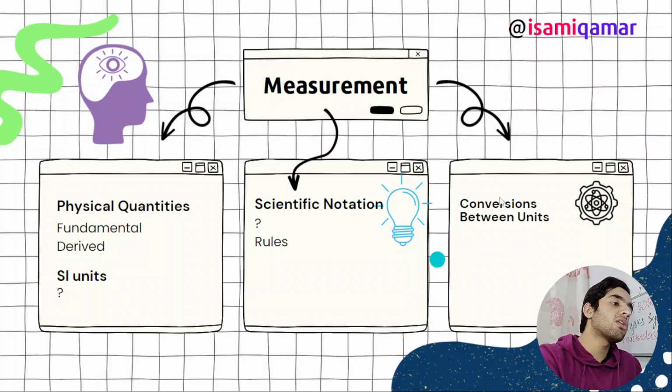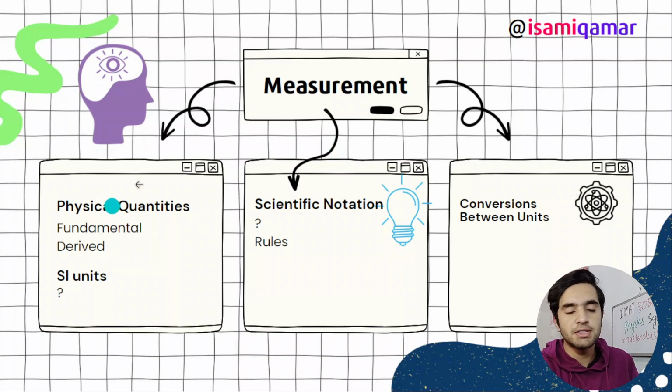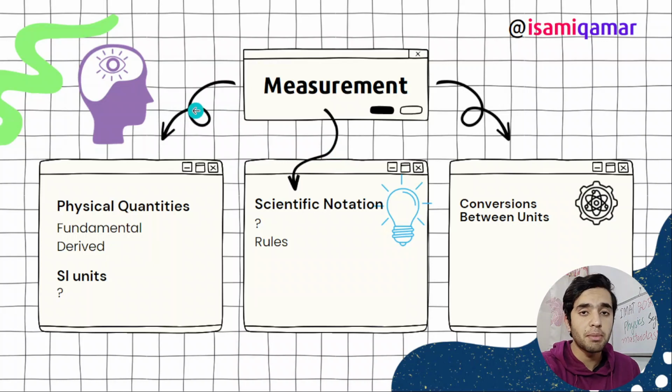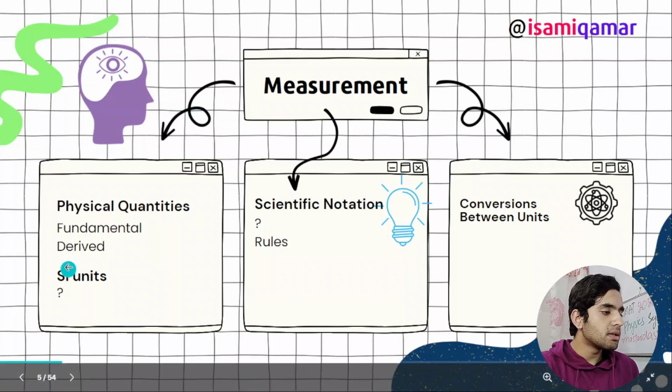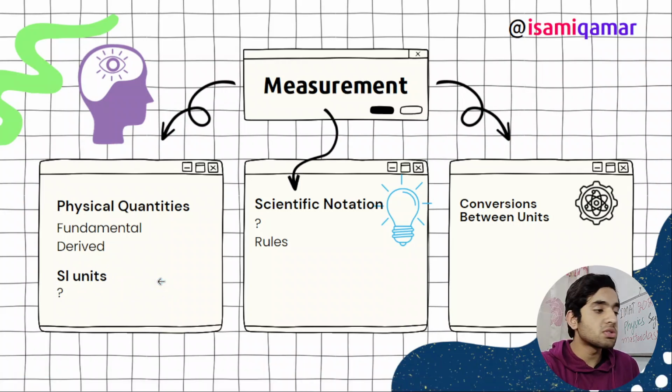First of all, in measurements, you have to study physical quantities: what are physical quantities, what are fundamental quantities, and what are derived quantities. I'm going to explain that in the next slide. And what are SI units? You should know the SI units of whatever you are going to study: in kinematics and dynamics, speed and velocity; in electromagnetism, electric flux, magnetic flux, and Coulomb's force between two charges.